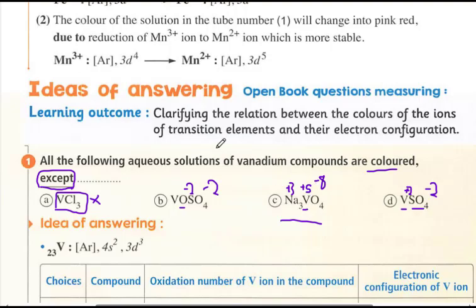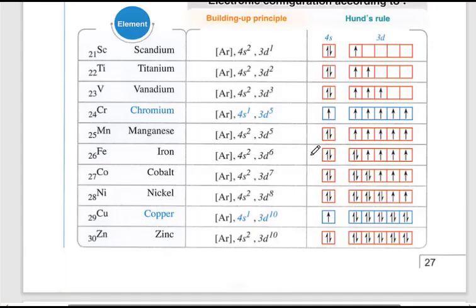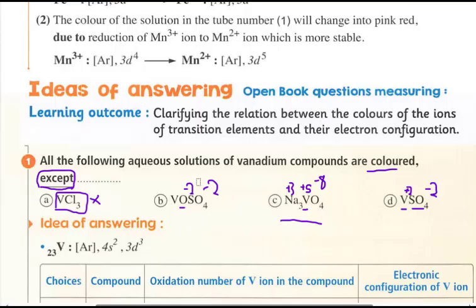There are no electrons either in the s sublevel or the d sublevel. So the correct answer here is C. Vanadium in this compound is positive 5. There are no electrons, so it is colorless. All these are colored except this compound. Okay.